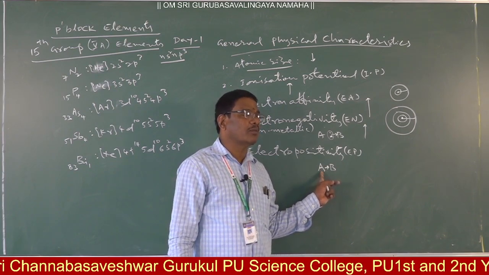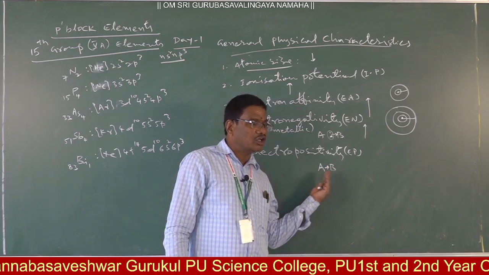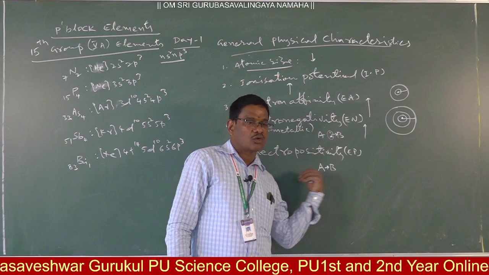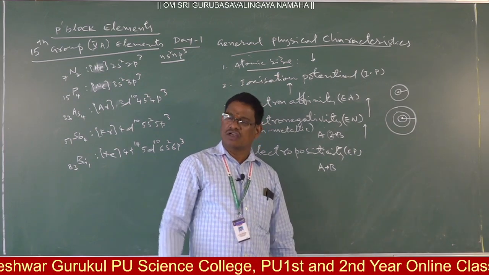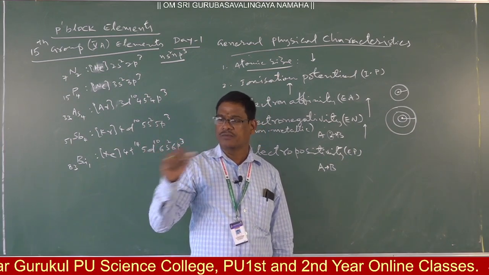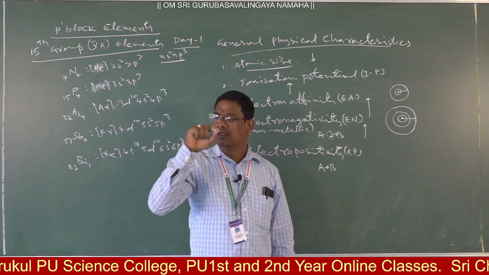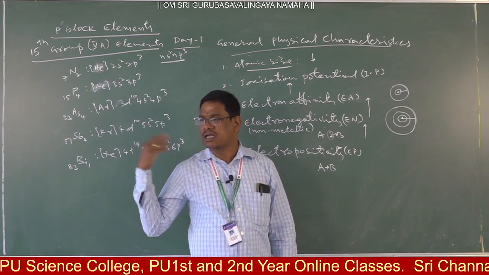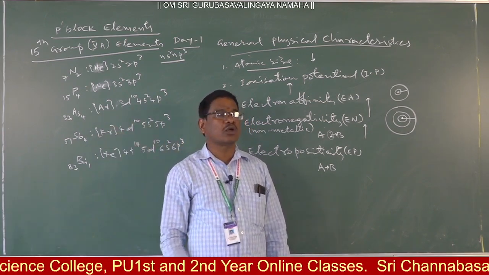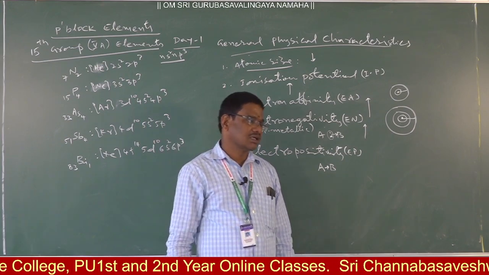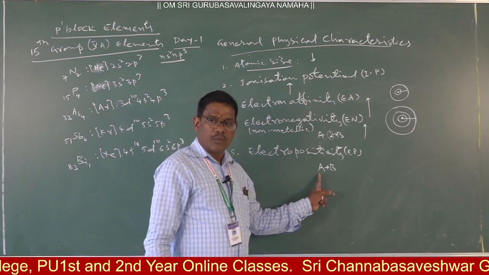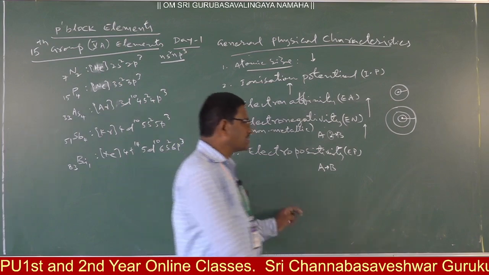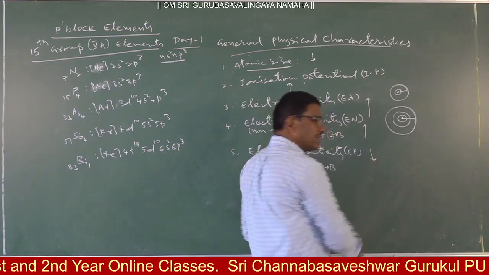In formulae, electropositive elements are written towards the left side and electronegative atoms towards the right side. Always, left to right, electronegativity increases.